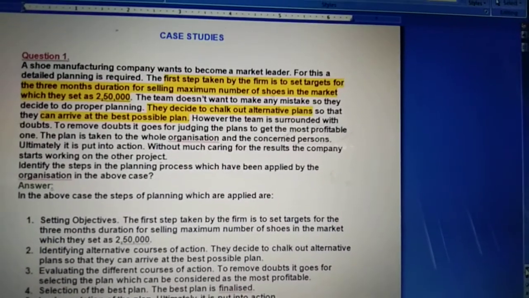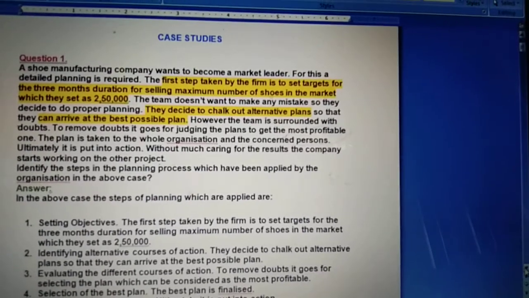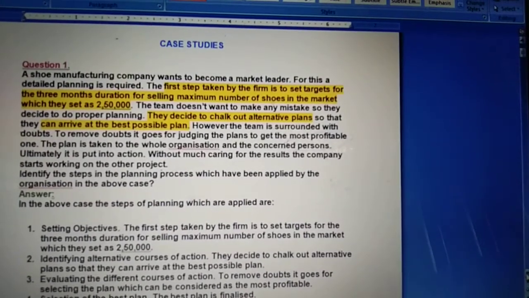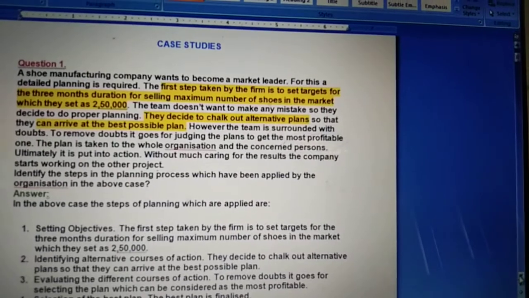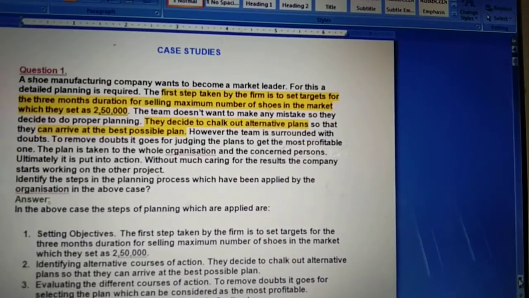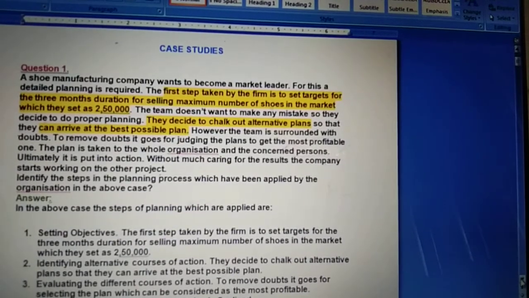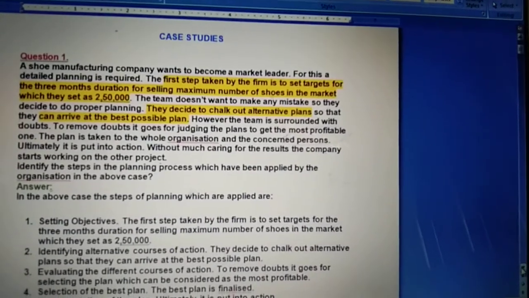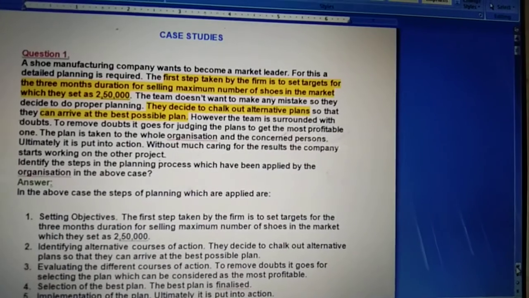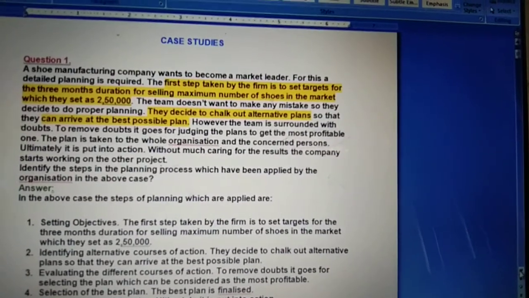Now see the next one. However, the team is surrounded with doubt. To remove doubt, it goes for judging the plan to get the most profitable one. The plan is taken to the whole organization and the concerned person, right? And ultimately it is put into action.